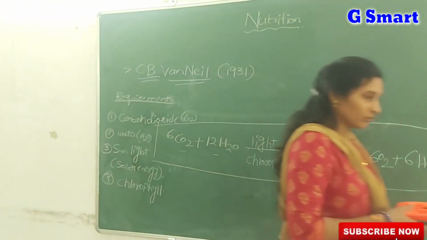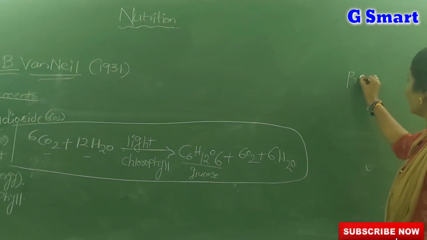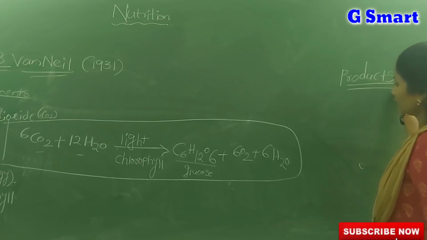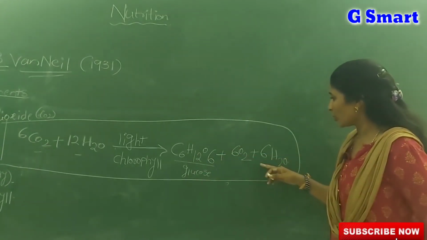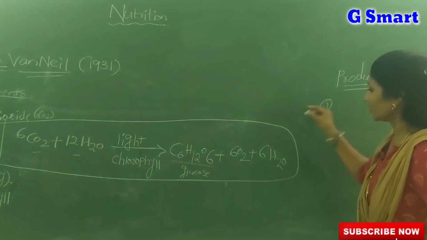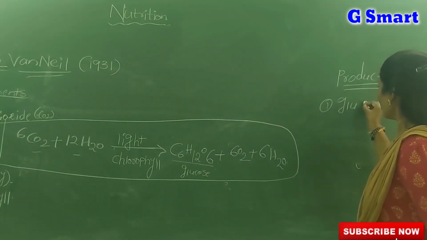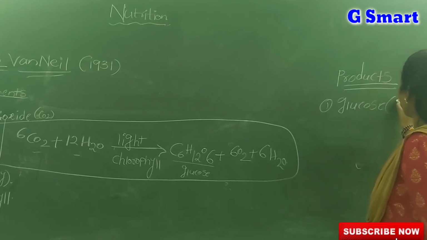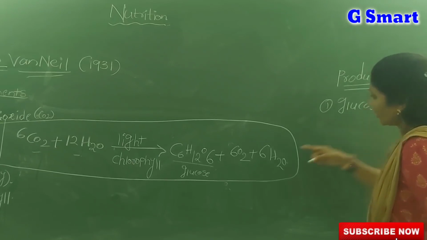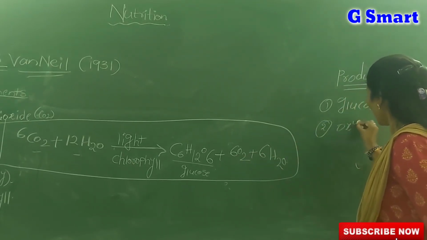Then coming to the products of photosynthesis. By looking at this equation you can simply say that the first product of photosynthesis is glucose. What is the chemical formula of glucose? C6H12O6. And what is the other product? 6O2, which is nothing but oxygen.